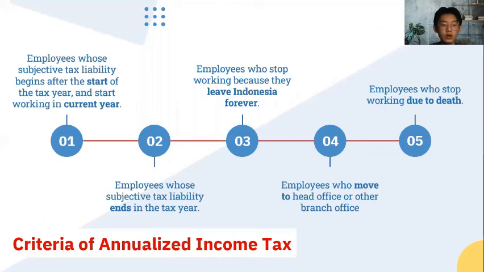So here are the criteria of annualized income tax. The first is an employee whose subjective tax liability begins after the start of the tax year and who starts working in the current year. The second is an employee whose subjective tax liability ends in the tax year. The third is an employee who starts working because they live in Indonesia forever. The fourth is an employee who moves to head office or another branch office. And the last one, an employee who stops working due to death.